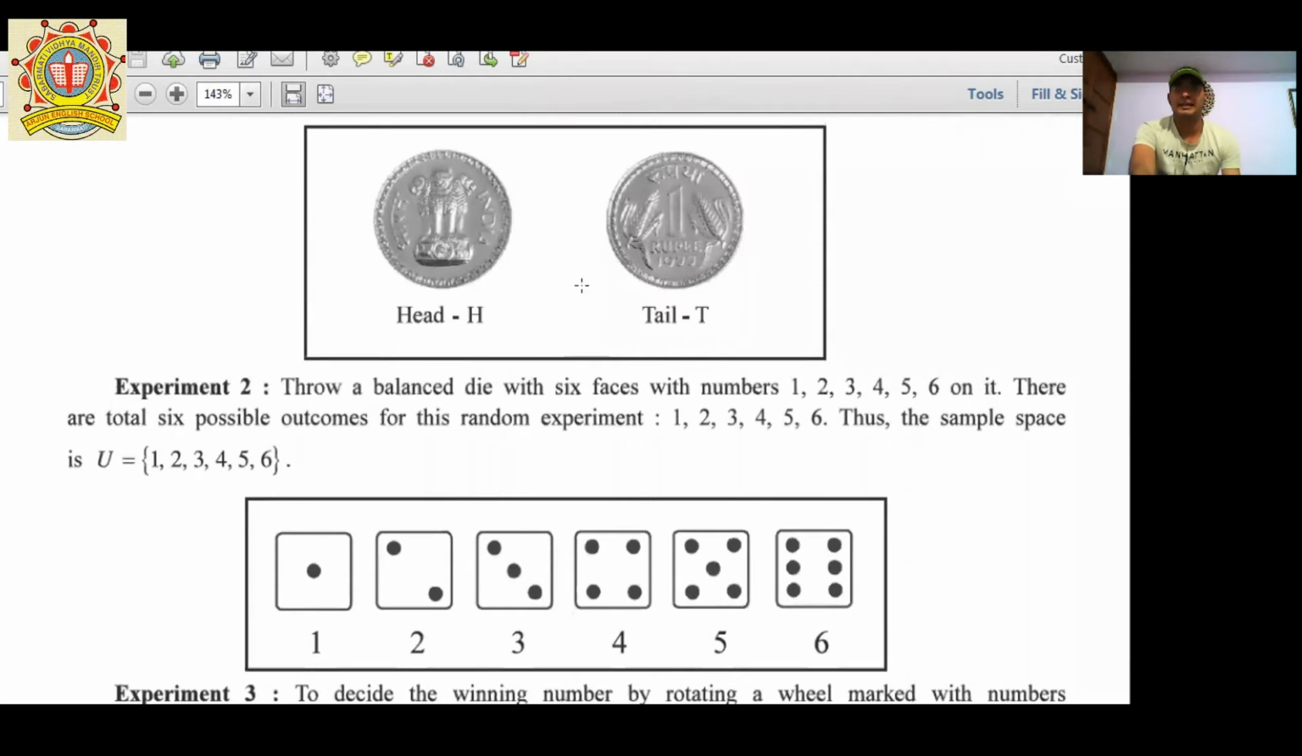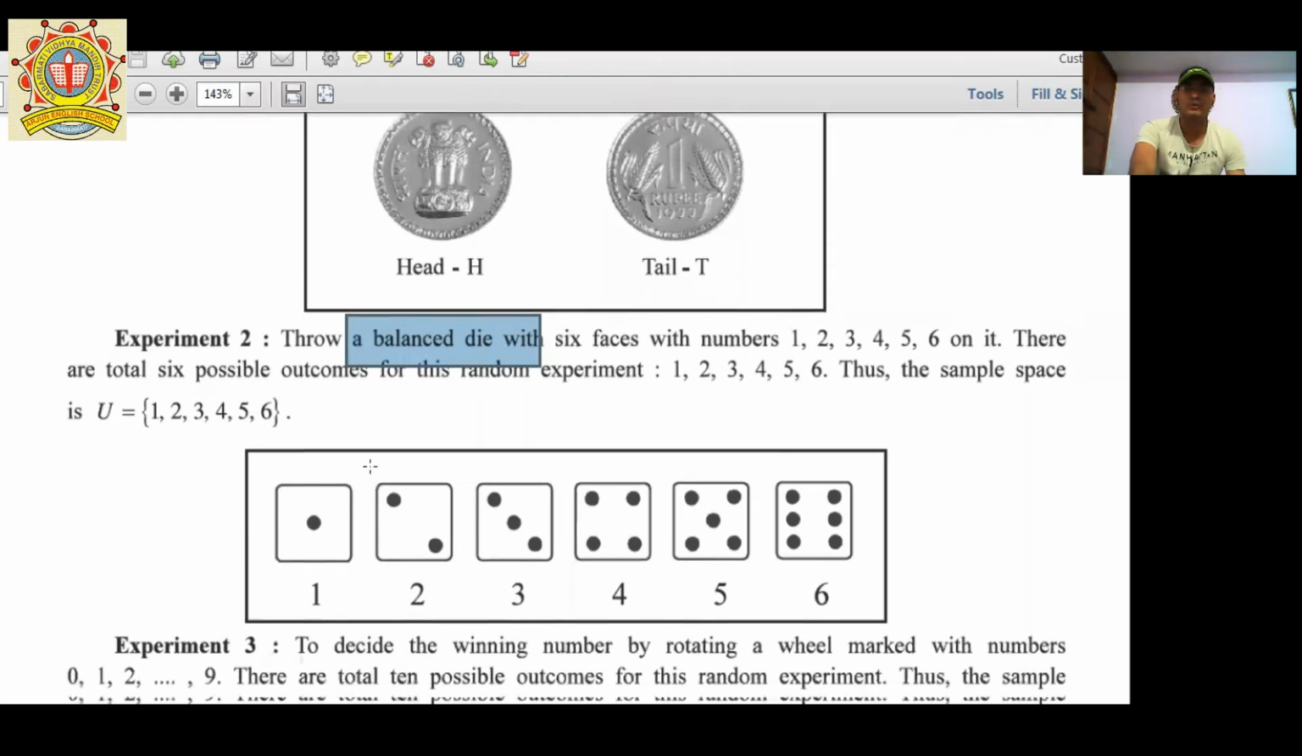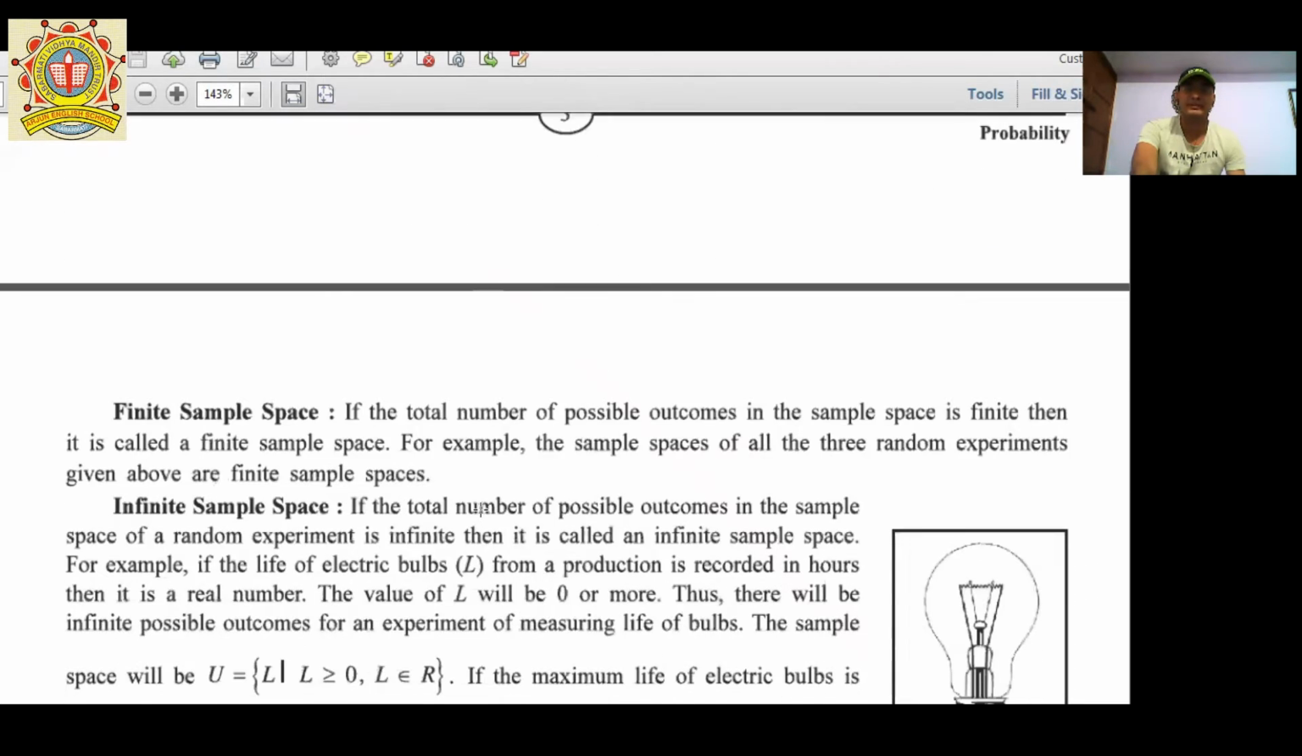Next one: throw a balanced dice with six faces with the numbers 1, 2, 3, 4, 5, 6. So again there is a possibility of any one out of these six. There are no other possibilities other than this. So if I throw the dice, then there are six possibilities: 1, 2, 3, 4, 5, 6.